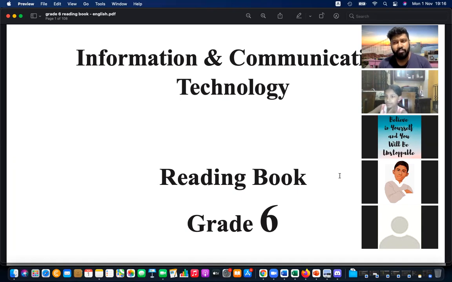But in case you missed grade 6 in 2021, yes, you can also participate in this class and learn. So if you were in grade 6 in 2021 and you are going to grade 7 in 2022,